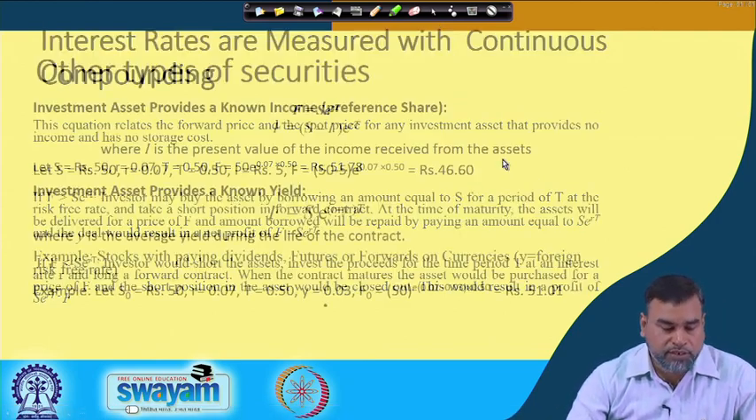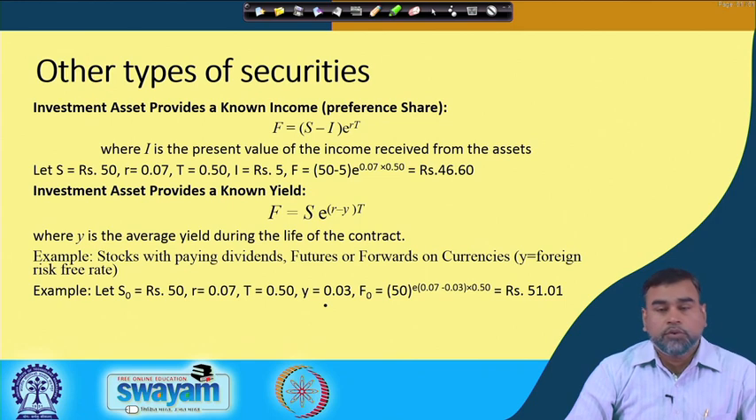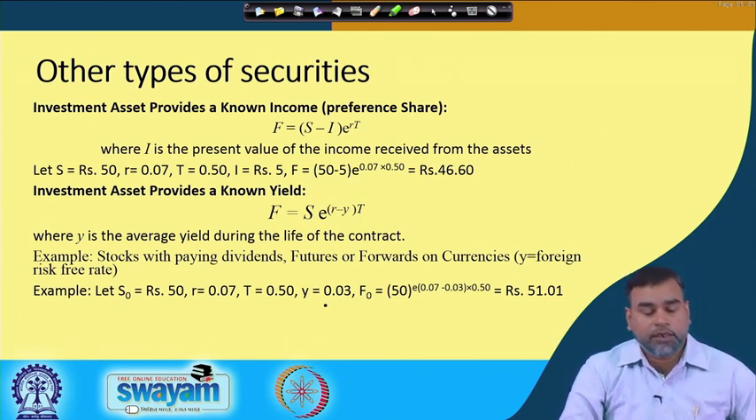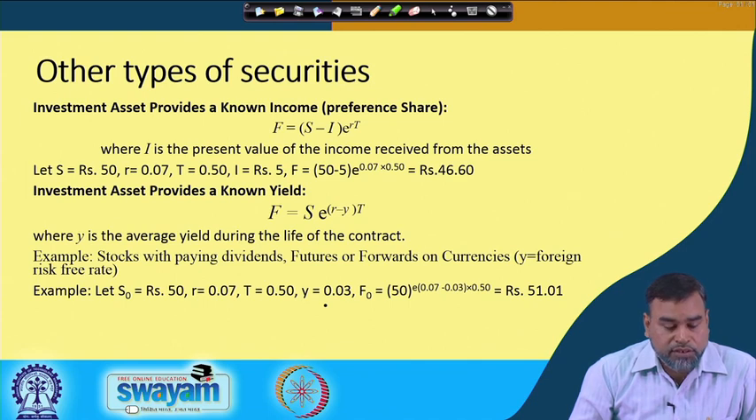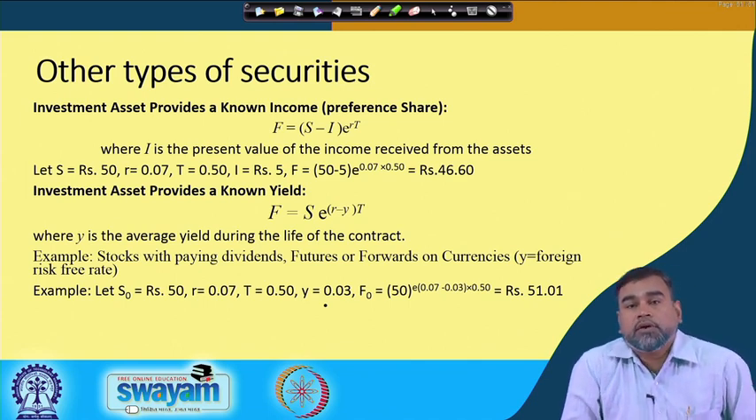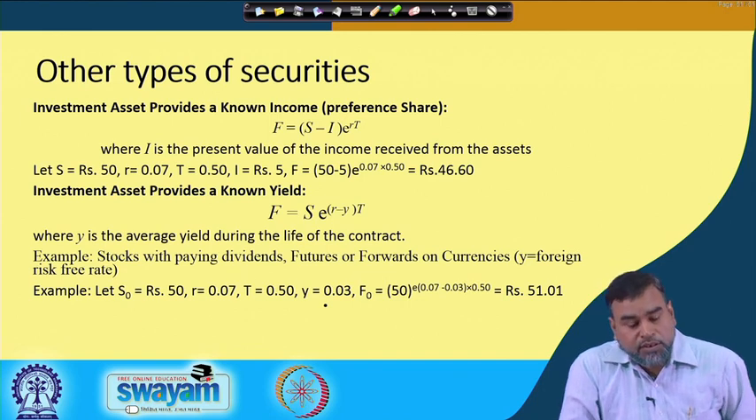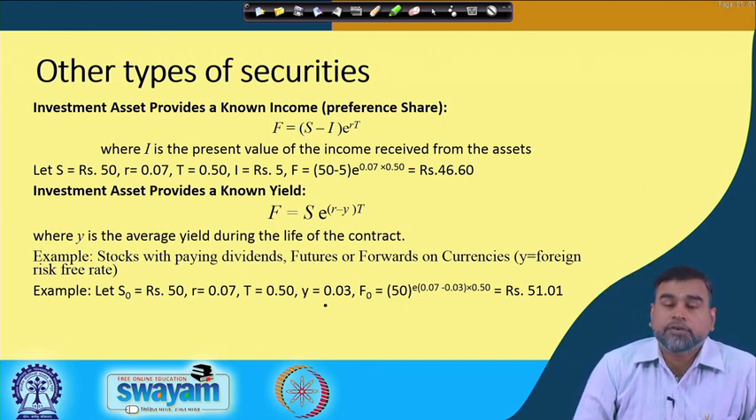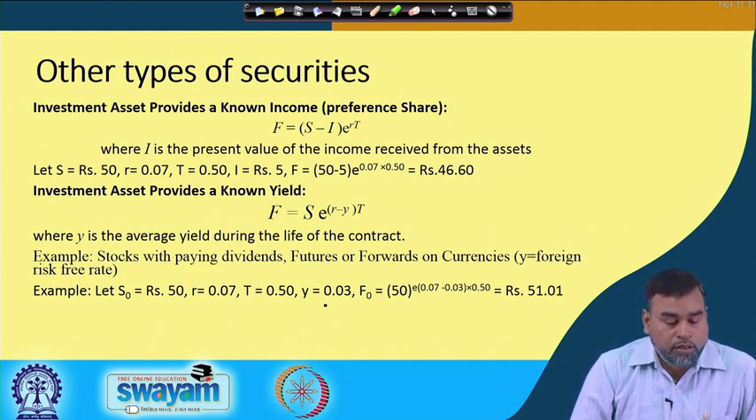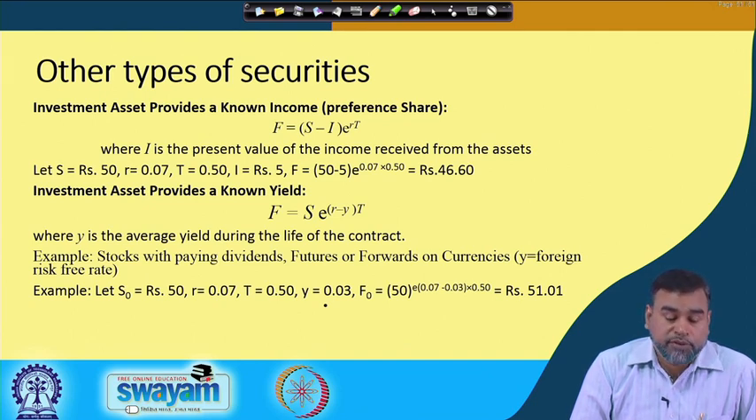Then we can see other types of securities. We discussed a security which does not provide any income. Let there be another security which is giving a known income. Let us assume preference shares. You know preference shares provide a certain amount of income periodically, a certain amount of dividends periodically, which is known to you. Then how does the formula look? Here F is equal to S minus I, times e to the power rT. Remember, we are now using continuous compounding in this case. And what is I? I is nothing but the present value of the income received from the asset for that particular period.